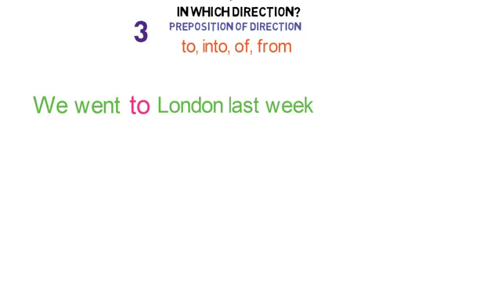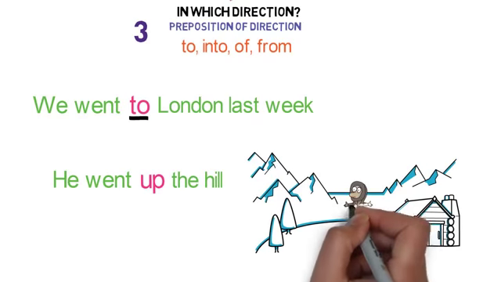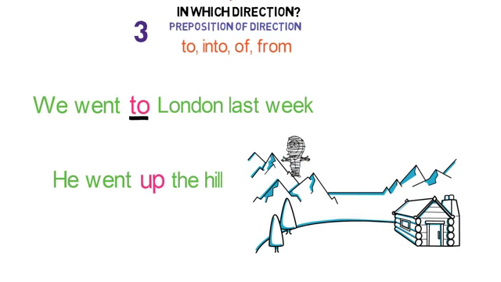Here, to describes in which direction we went. So here to is the linking word. He went up the hill. Here up describes in which direction he went. So up is a linking word here. Remember, this preposition provides in which direction the thing is in respect to another. So these are the main three types of preposition.